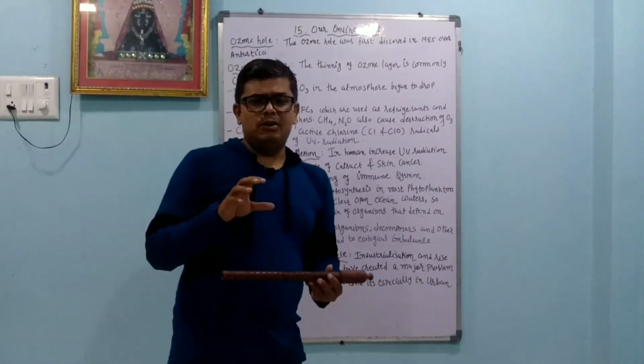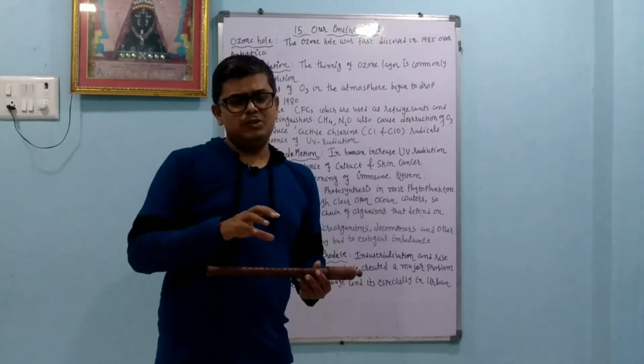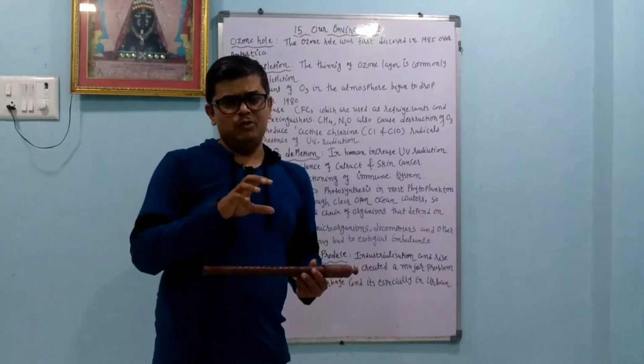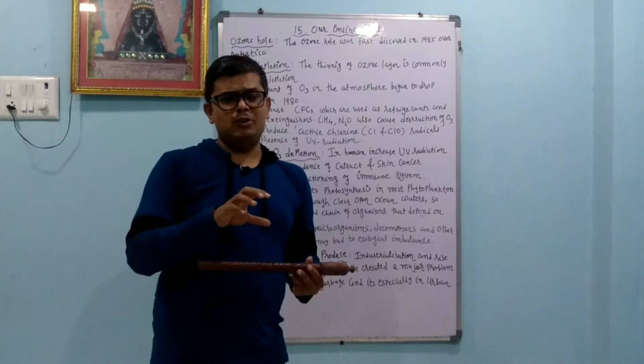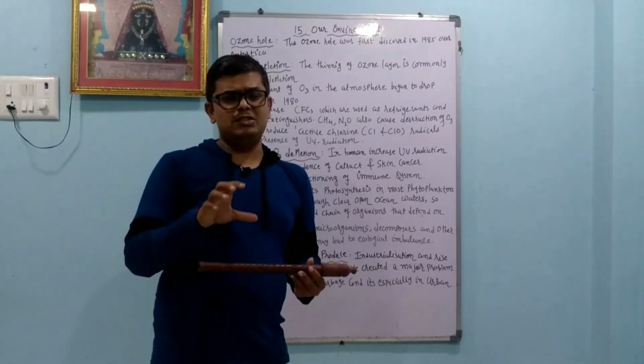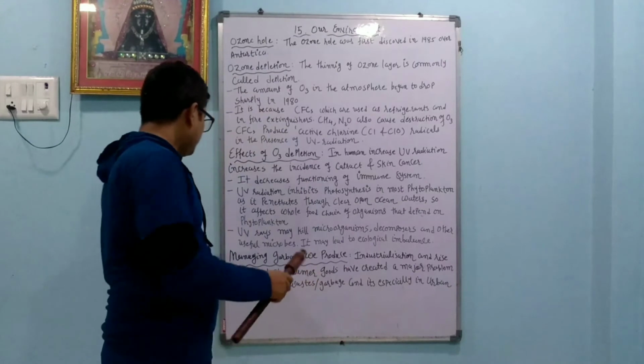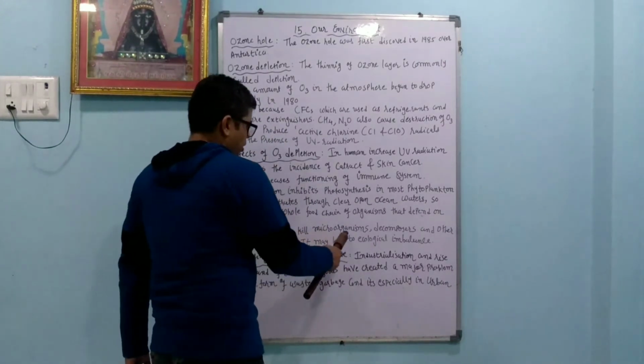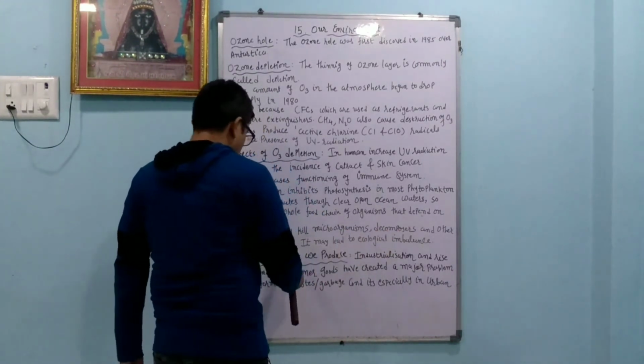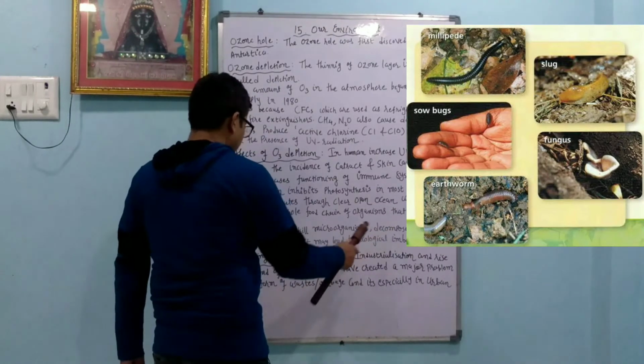Phytoplankton is a microorganism in the ocean. UV radiation also affects the phytoplankton, and because of that, the total food chain in the ocean is disturbed. UV rays may kill the microorganisms, decomposers and other useful microbes. It may lead to ecological imbalance.